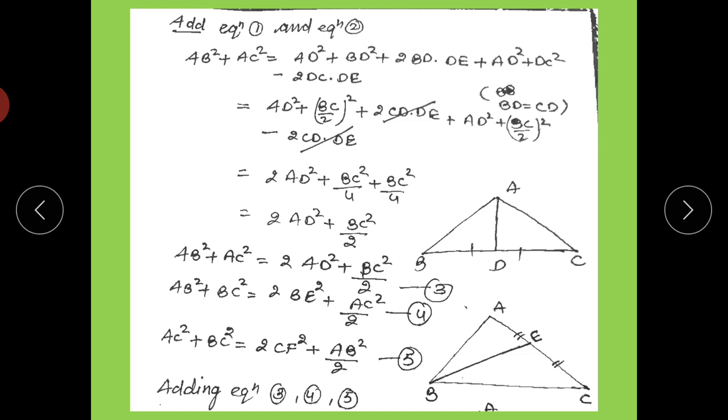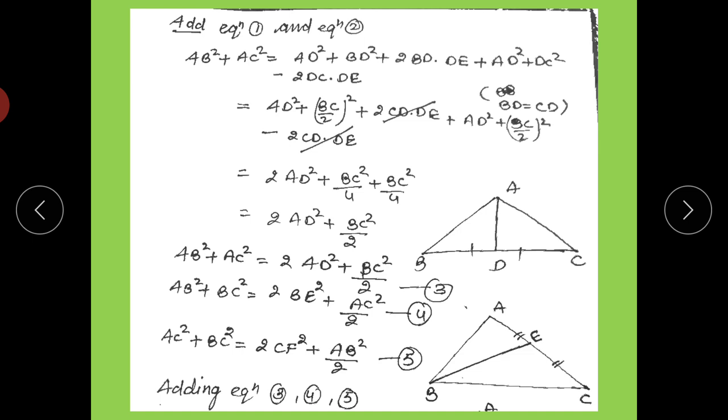How will we use it? The method of using it: if AB and AC are sides and a median is drawn from their common vertex A to the opposite side, then AB square plus AC square is equal to AD square, the square of the median, plus BC square by 2, that is BC square by 2. Remember it, very important, because we are going to use this theorem only. What I am saying is that AB square plus AC square is equal to AD, the median, square plus the opposite side BC square by 2, opposite side square by 2.